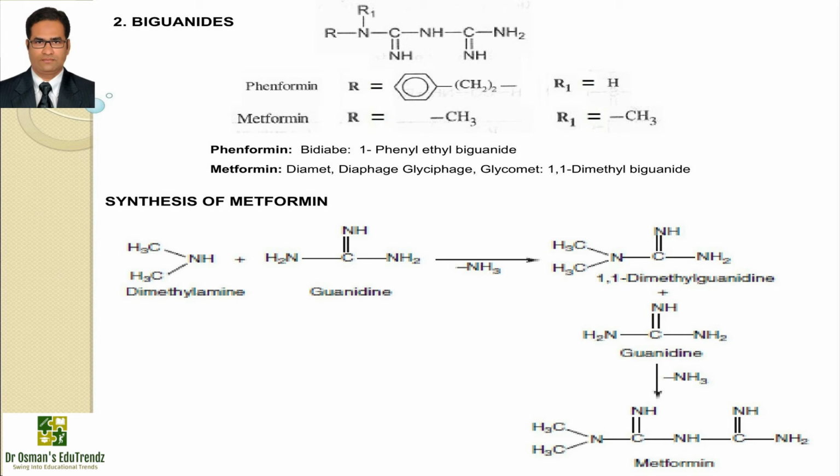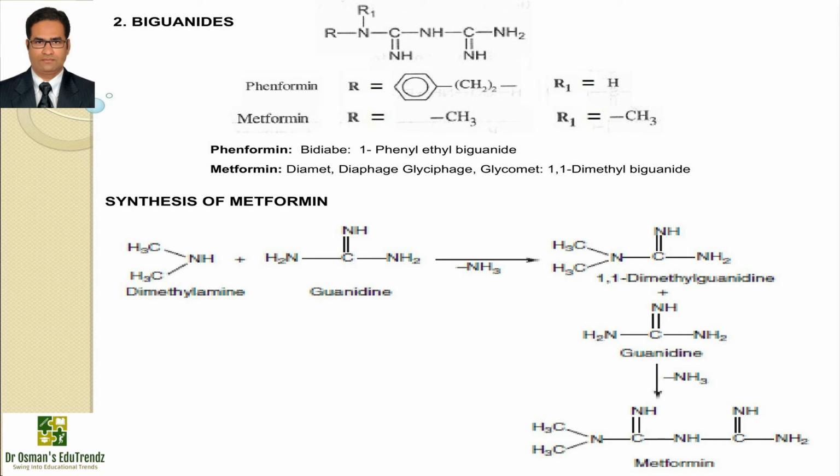Now moving on to the next drug, that is metformin, available with the brand name Diameth and IUPAC name 1,1-dimethyl biguanide. Metformin is considered an anti-hyperglycemic agent because it lowers blood glucose concentration in type 2 diabetes without causing hypoglycemia. It is commonly described as an insulin sensitizer, leading to a decrease in insulin resistance and a clinically significant reduction of plasma fasting insulin levels. Another well-known benefit of this drug is modest weight loss. Metformin is the drug of choice for obese type 2 diabetes patients.